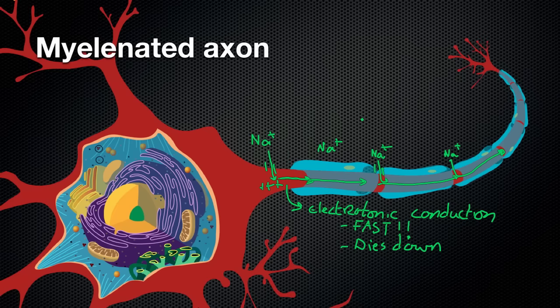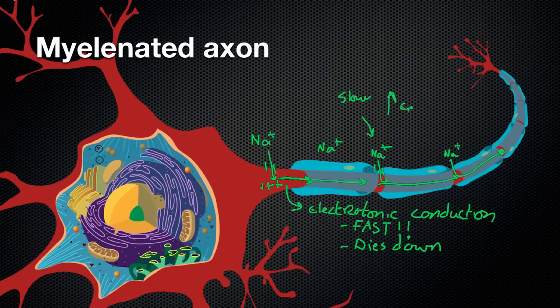Now the problem with this process is that it's much slower. And if we were to rely on the voltage-gated channels opening to cause the action potential to go all the way down the axon, that would take much longer. And of course, if you put your hand on a hot stove, for example, you want that signal to travel extremely quick. The good thing here is that it helps to increase the membrane potential.